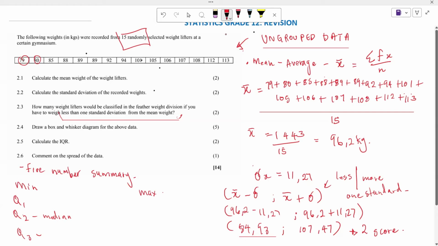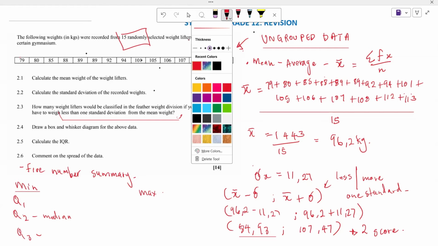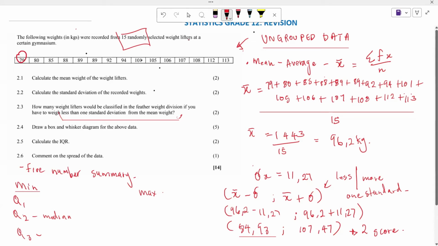So then what is it that you are going to do from here? We are going to start by firstly finding out the minimum value of this data, right? The minimum value is the smallest value here. And the smallest value of the data here is our 79, right?